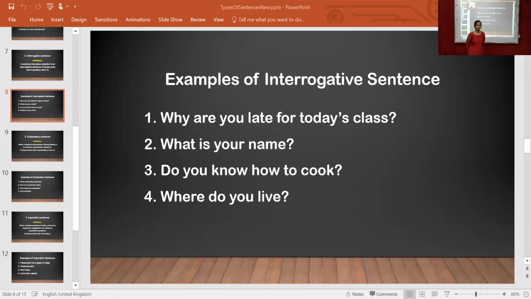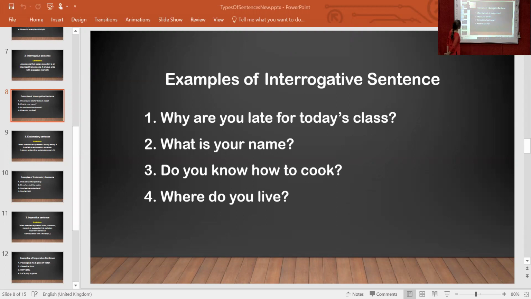Do you know how to cook? Yes. This is a question that we can answer in yes or no. Do you know how to cook? We can give the answer yes or no. Where do you live? We want to give the answer in a statement. We can't give the answer in yes or no.